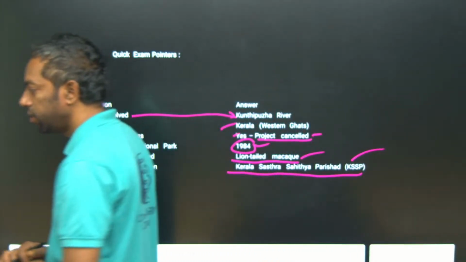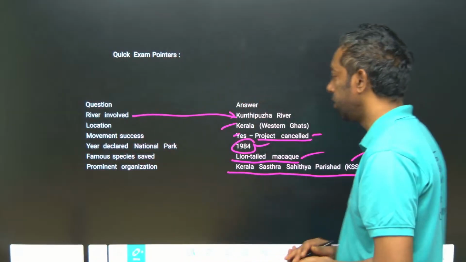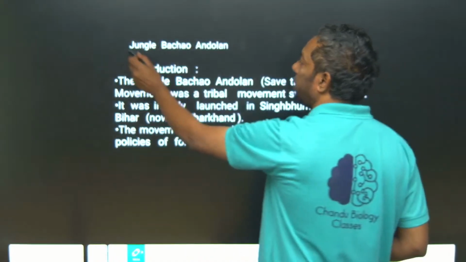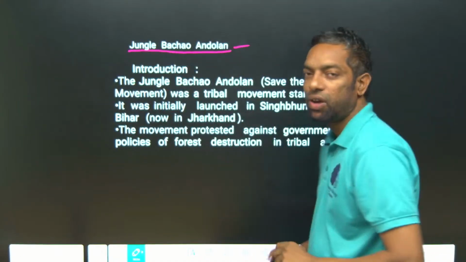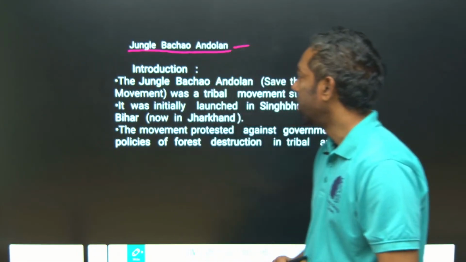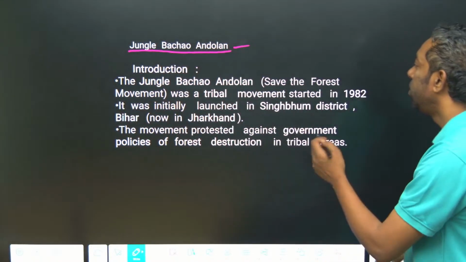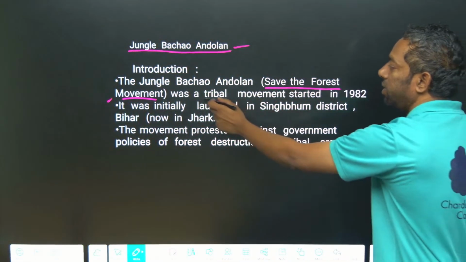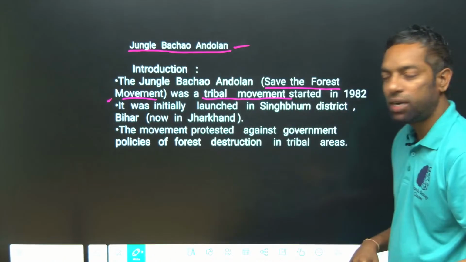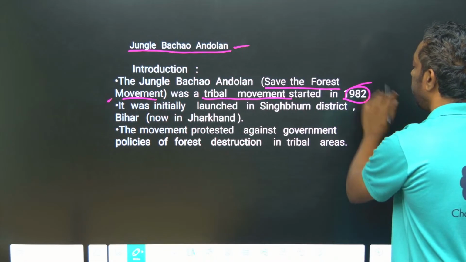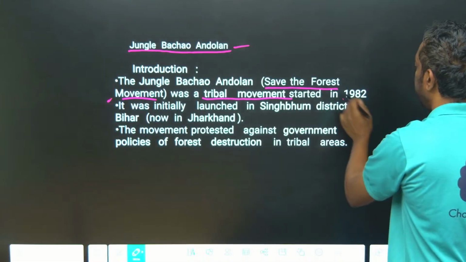Next movement, Jungle Bachao Andolan. This is also one of the environmental movements, to save the forest. It is a tribal movement. Like the Bishnoi community's movement, this one started in 1982.